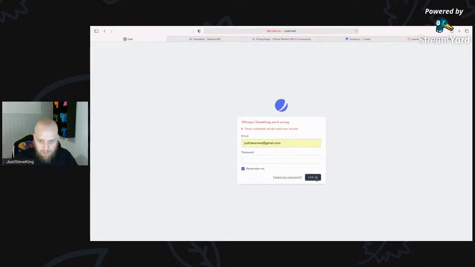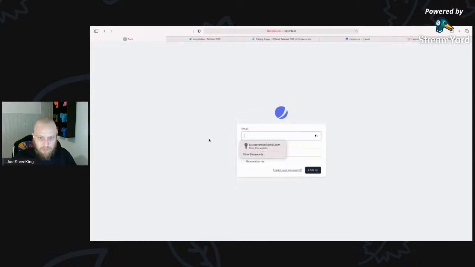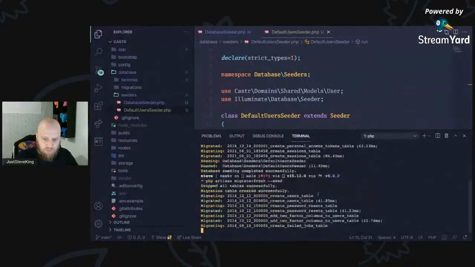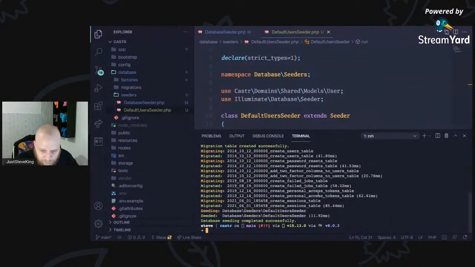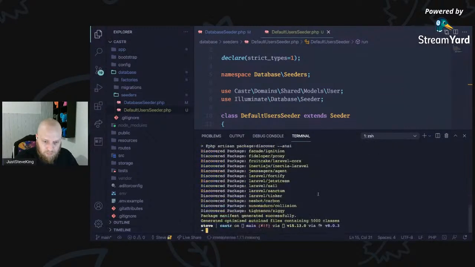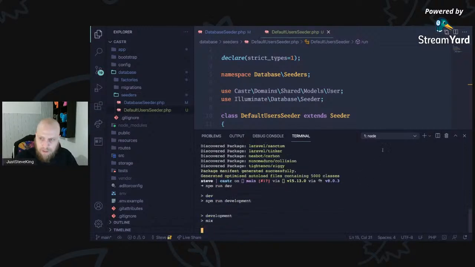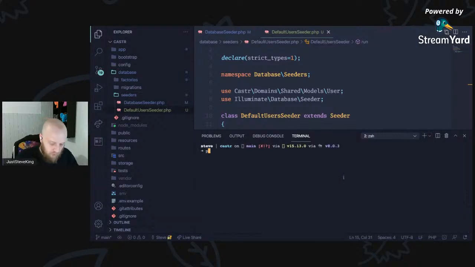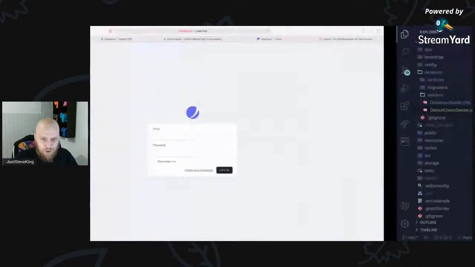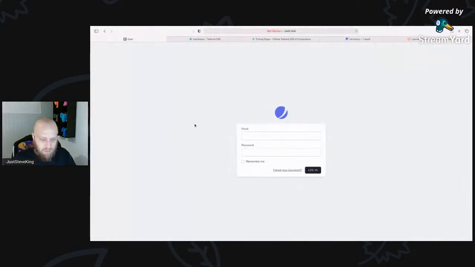Remember me. Okay, this is super strange. So let's just redo that. Let's make sure we haven't cached anything in particular. Make sure we've run that. We can also clear any cache that might have been created.